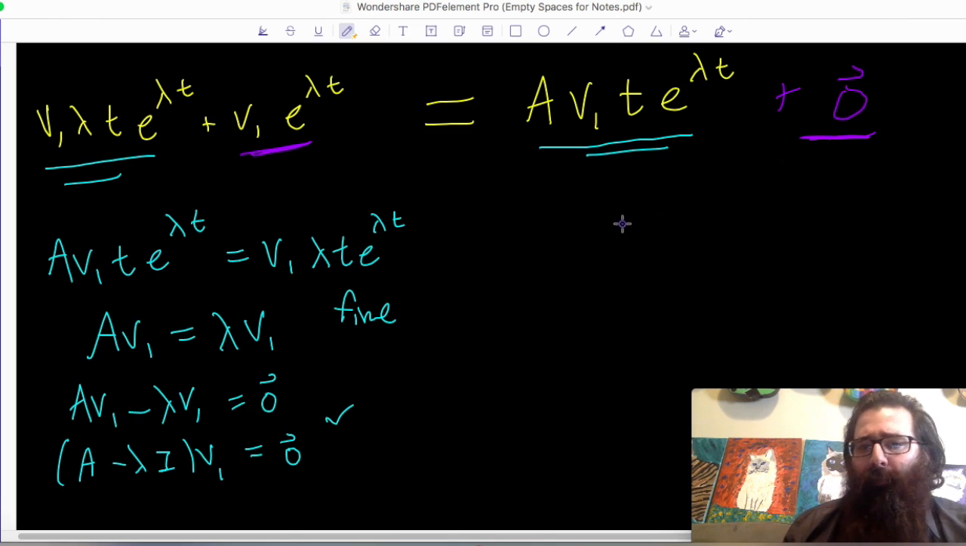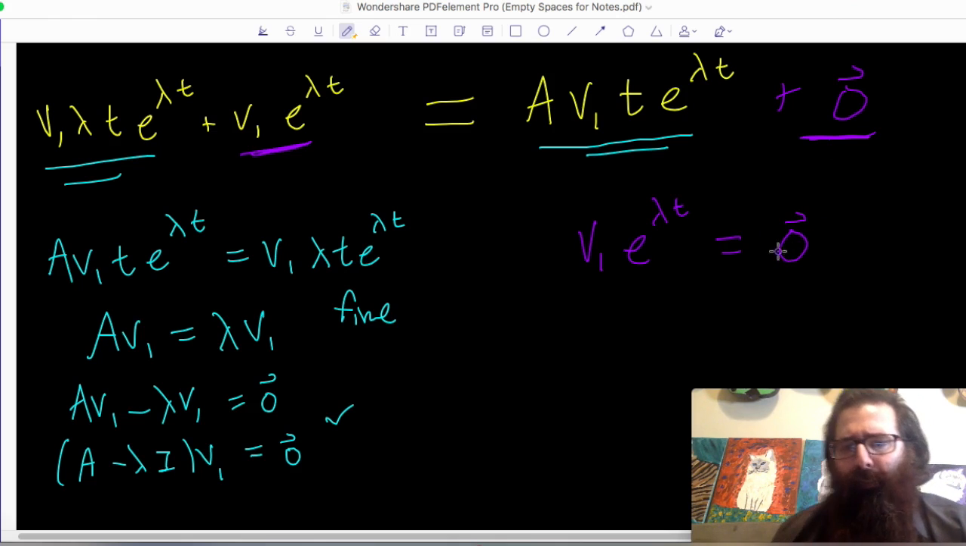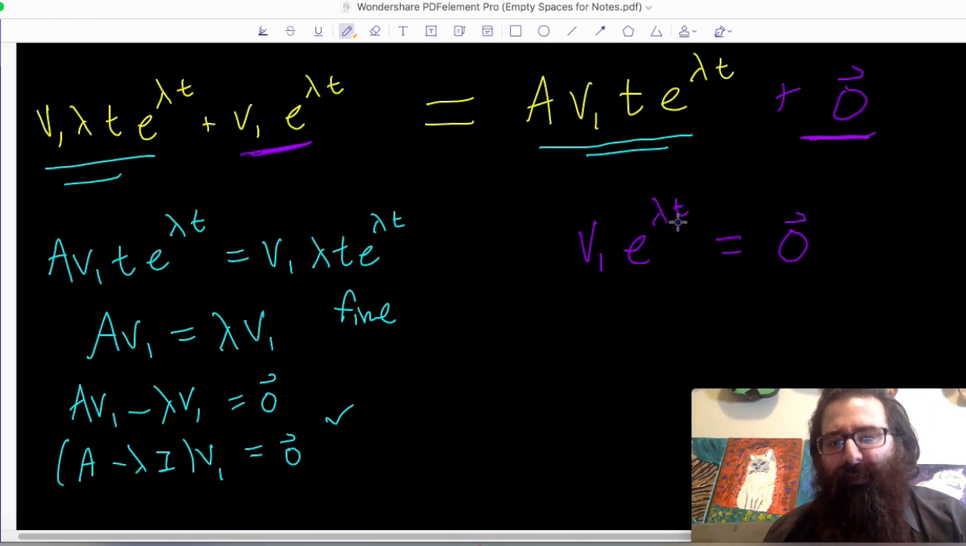But this is a big problem, because if I set those parts equal, over here on the left I have that remaining piece, v1 e to the lambda t. On the right, I don't really have anything, so it has to mean that it's equal to the 0 vector. This is going to spell bad news for us, because the exponential term isn't going to be 0. That means all of the responsibility falls onto the vector, that the only way this can be true, realistically, is if v1 is equal to the 0 vector.